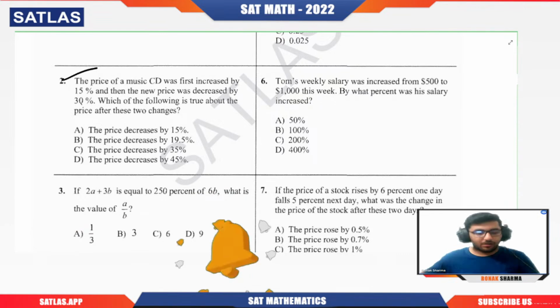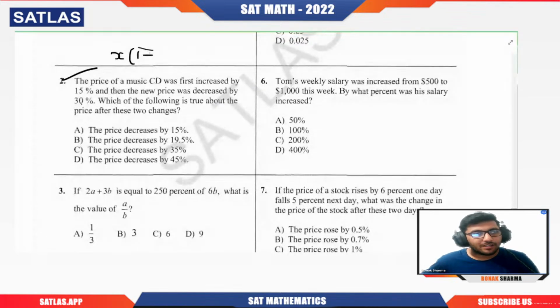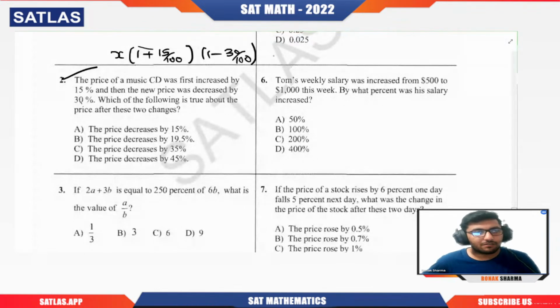Okay, now let us see the solution. Basically, the price of a CD was first increased by 15%, and then the new price was decreased by 30%. Which of the following is true about the price after these two changes? If I take the original price to be X, then increase means 15 by 100, and decrease means 1 minus 30 by 100. You just need to solve it. So what will that become? Simply X times (1 plus 15 by 100) times (1 minus 30 by 100).